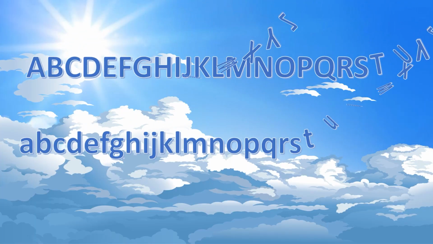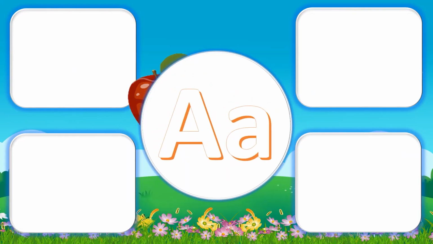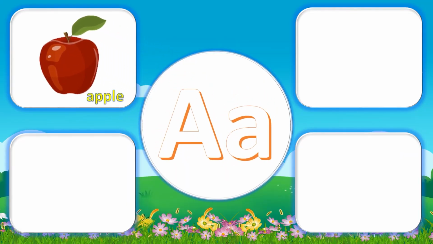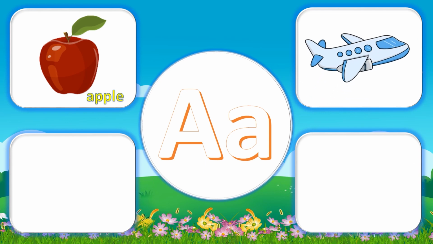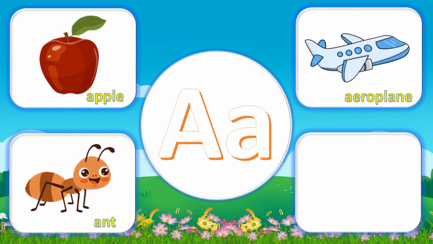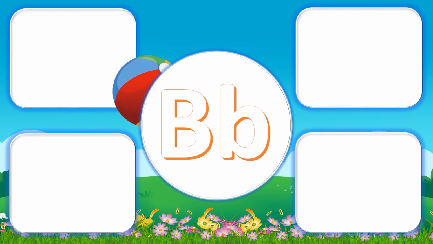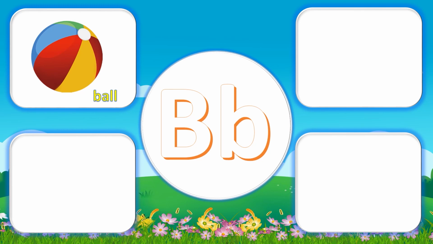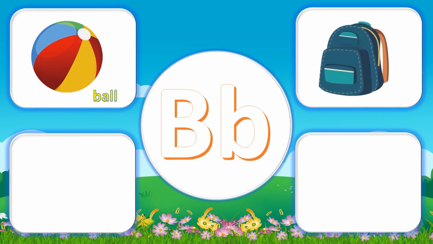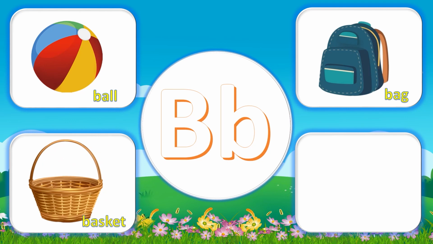Let's learn phonics. A for apple, A for aeroplane, A for ant, A for alligator. B for ball, B for bag, B for basket, B for bat.